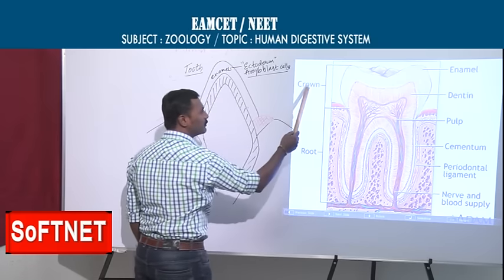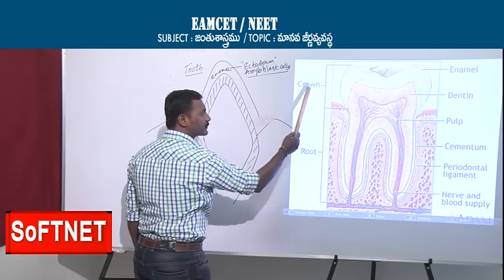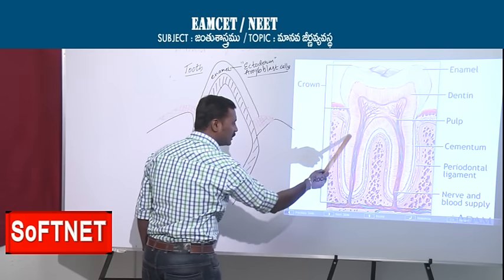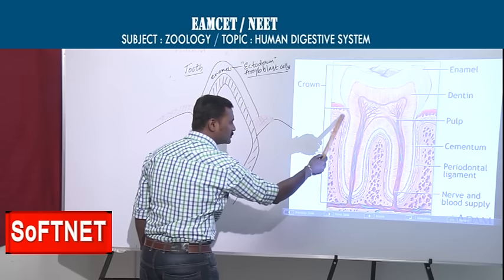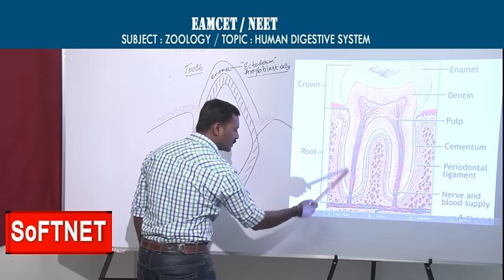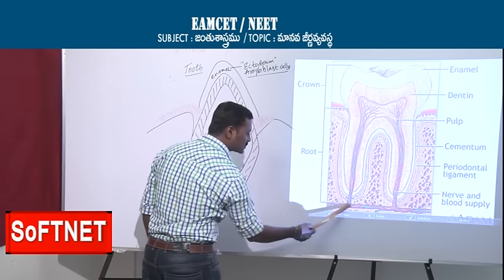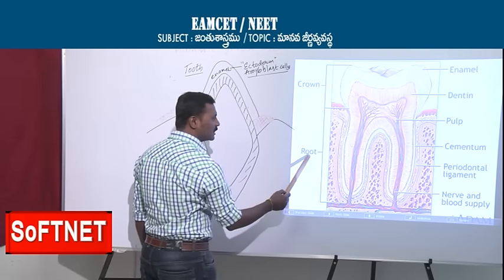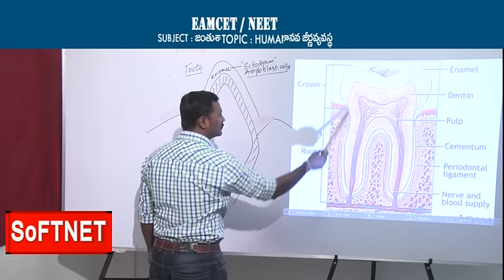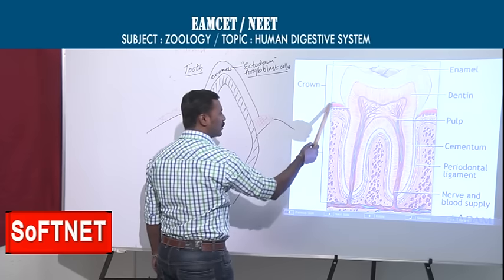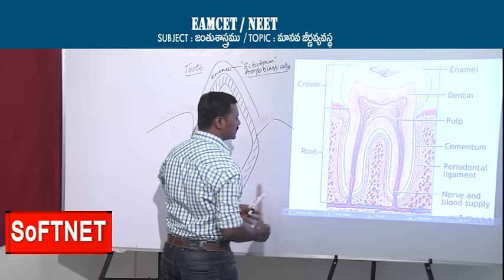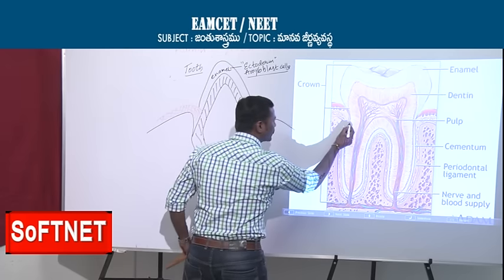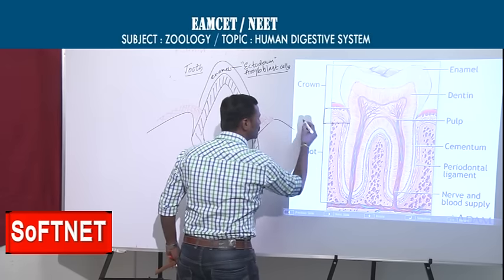This is the neck, which is attached to the gums, and this is the root, which is inserted almost entirely into the jaws. So among the three parts, crown, root, and the neck, we can separate them. From here to here, we can say it is the neck region.